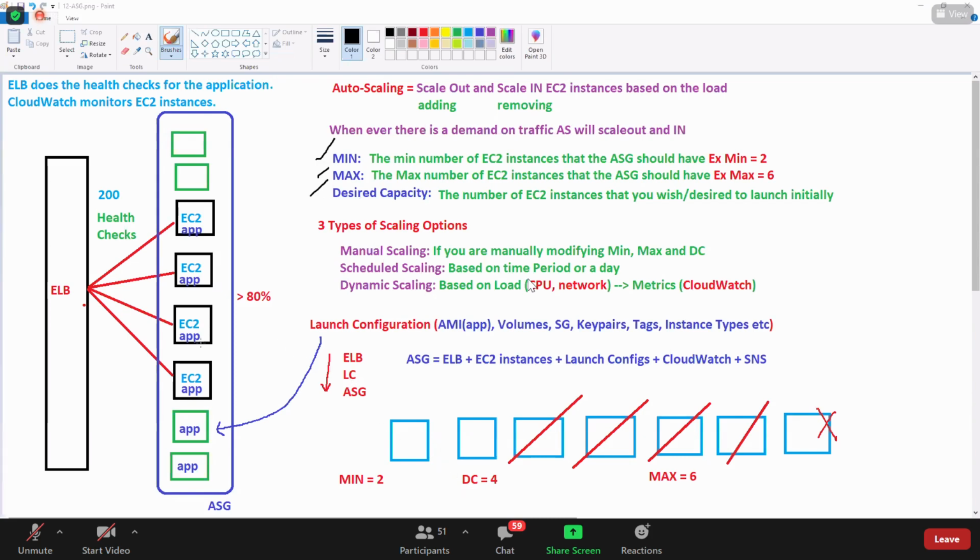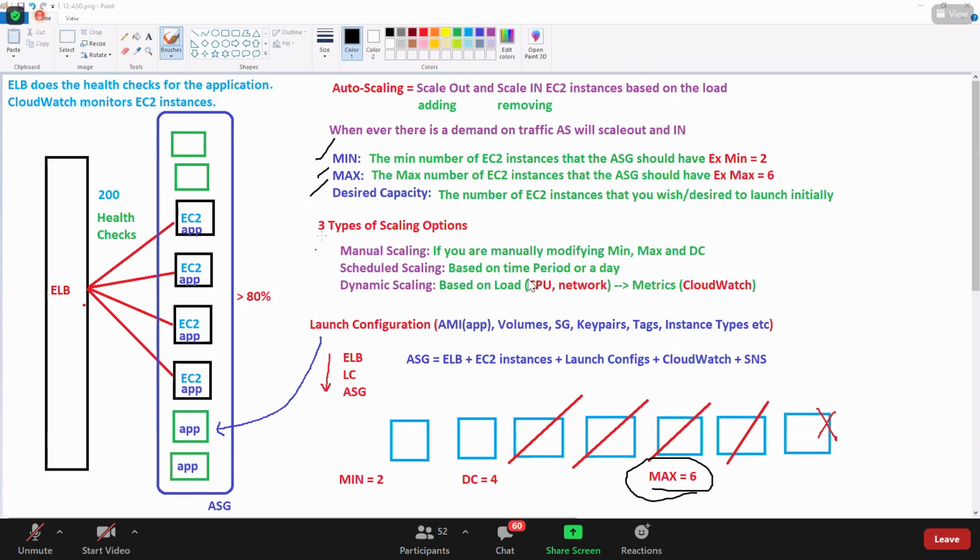Whenever you're setting up this auto scaling group, first of all, we need to have a few EC2 instances to support the load. How many do you need? For example, we'll take 4 here. And if there is any load, it will not cross more than 6. That is called maximum. Minimum and maximum are boundaries.